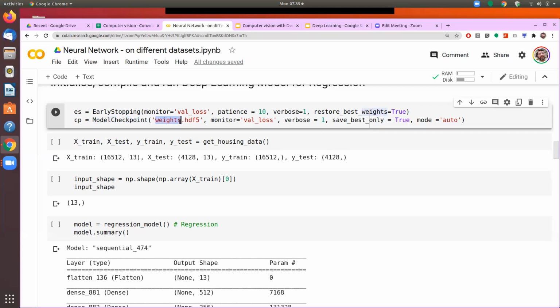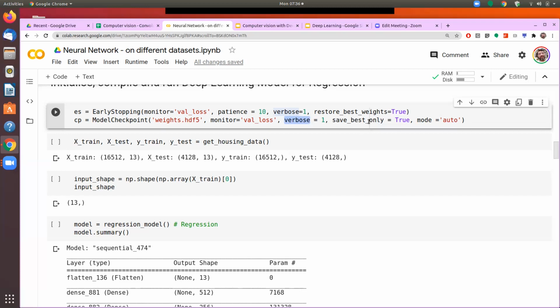We provide the name of the file. We say what is the parameter which it is going to monitor, based on which a decision would be made to save or not to save. So we are saying again, monitor the value of the loss function, and if there is an improvement, it means that if the loss is getting reduced, then save it. For the purpose of monitoring, we'll monitor the loss on the validation data set and not on the training data set.